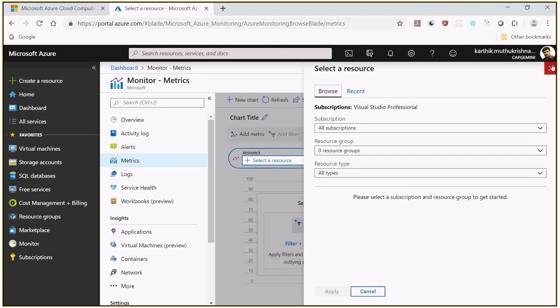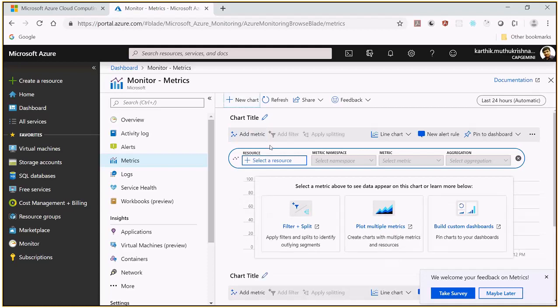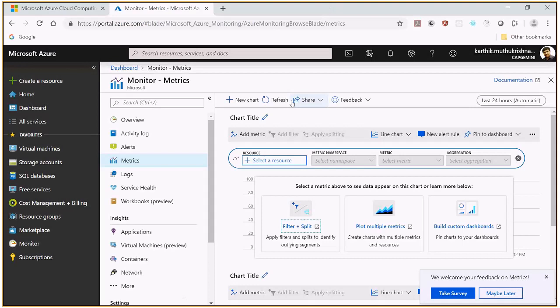So I can see where it is coming from. When I click new chart, once again another, when I click filter and split, okay, it's going to a new window. But if it is opening in the same window, they call that a blade.